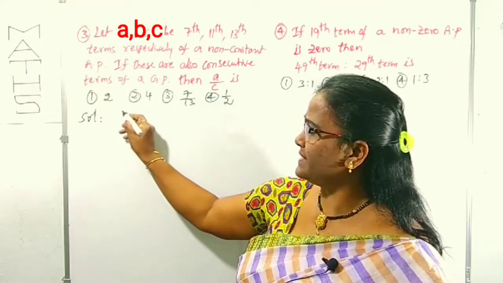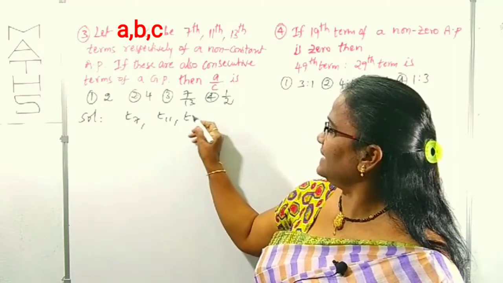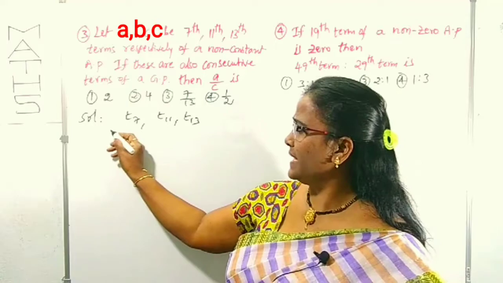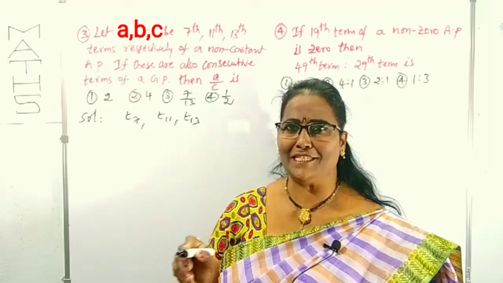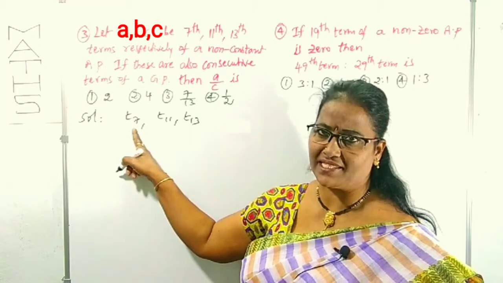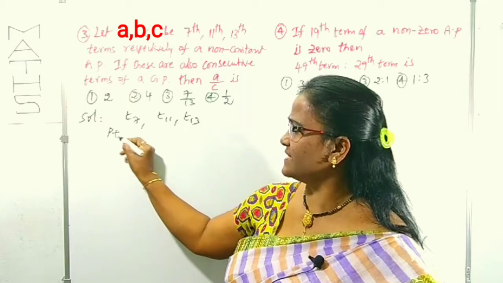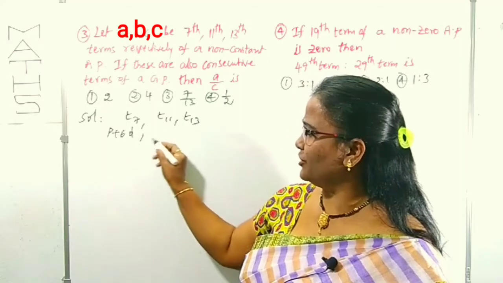What is the 7th term? T7, T11, T13 are given. T7 means A plus 6D. A plus (n minus 1)D: in place of n we can take 7, 7 minus 1 is 6D. Already A is given; let me take it as P. So P plus 6D is the 7th term.